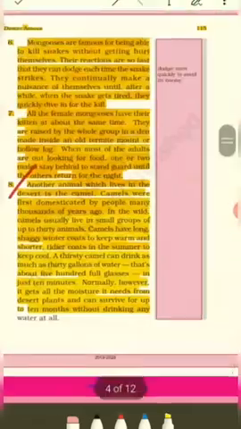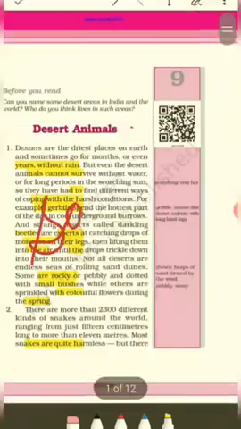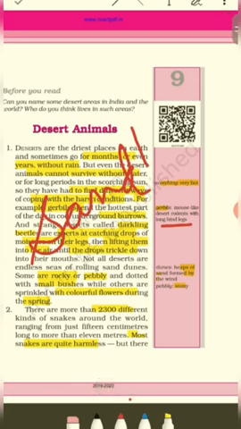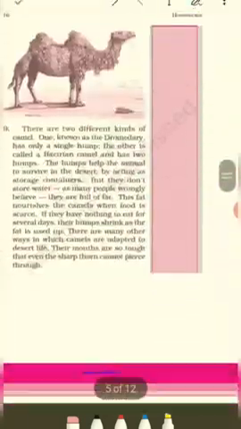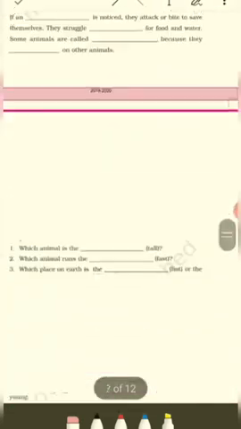And as far as words and their meanings are concerned, try to write the new words along with their meanings in a notebook. Try to learn them by heart and use them in sentences in order to enhance your vocabulary. Okay, so with this we basically come to the conclusion of today's class.